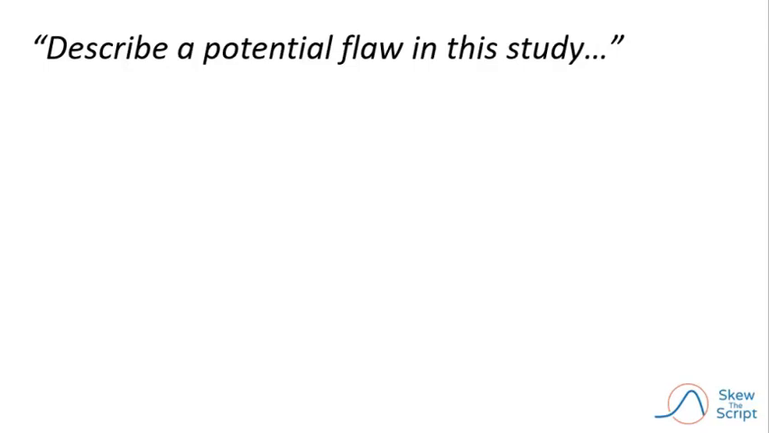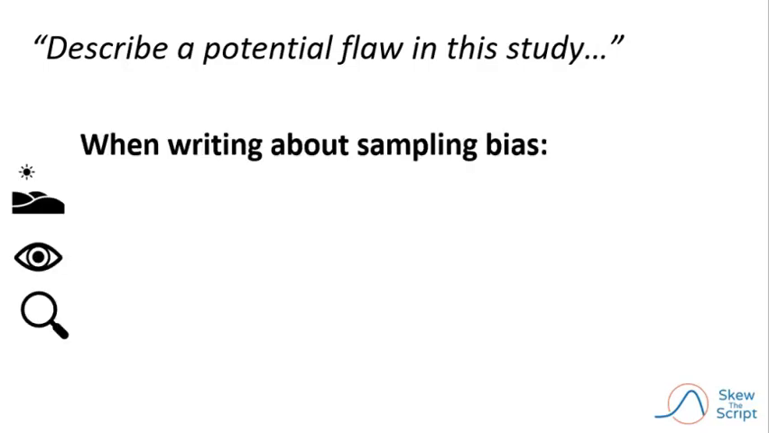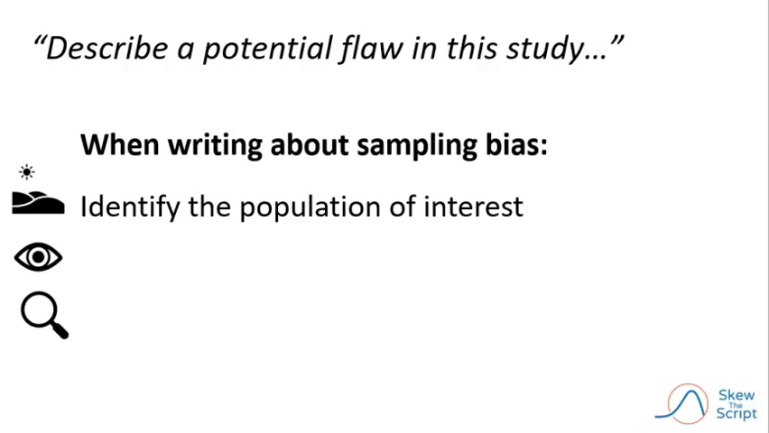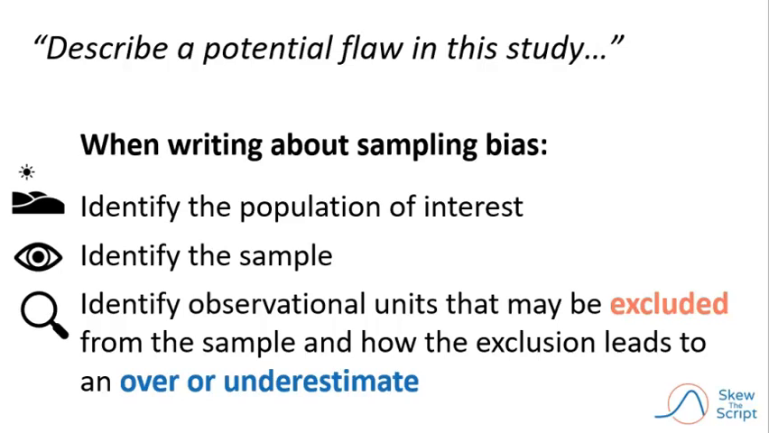So, if you want to describe a potential flaw in a sampling design like this one, you'll want to make sure to cover a few things. We can start with the broad and then zoom in, much like we have done before. First, identify the population of interest, and then the sample, then zoom in to identify the observational units that may be excluded from the sample and how they might differ from those that are included in the sample, and explain how the exclusion could lead to an over or under estimate.